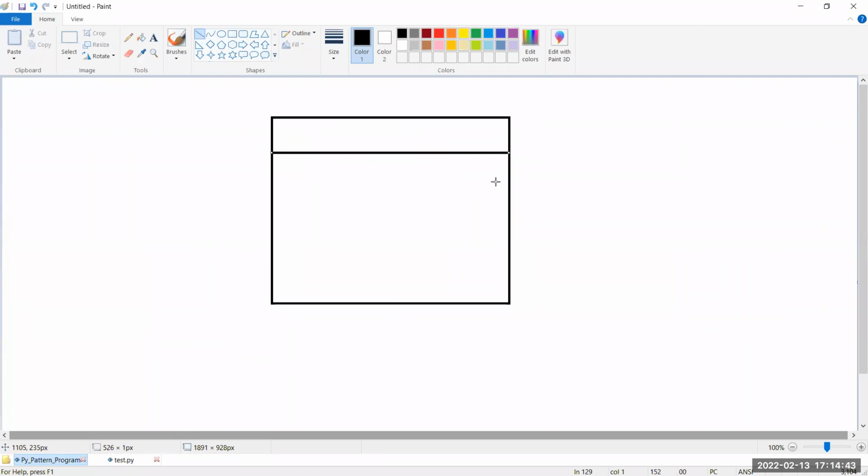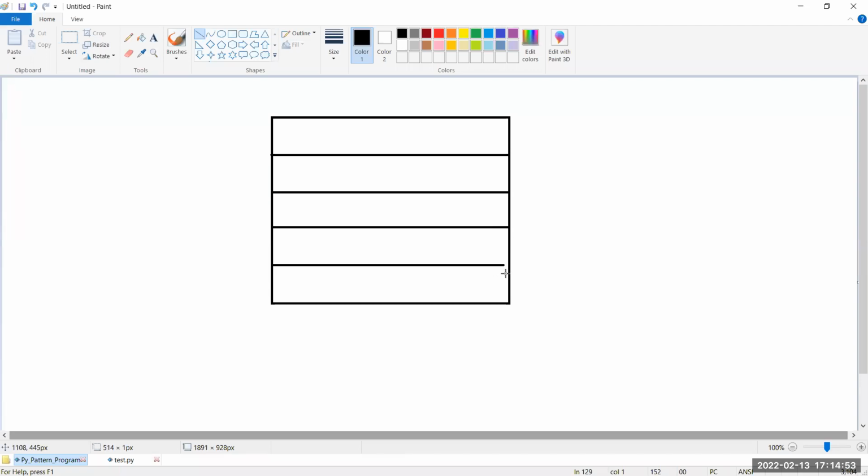This is row 1, this is row 2, row 3, row 4 and row 5. Like this I have. Sir, this is column number 1, this is column number 2, this is column number 3, and this is column number 4. Like this I have taken.